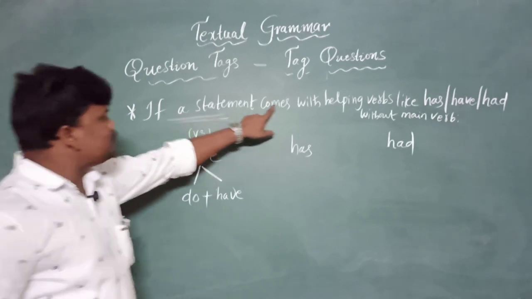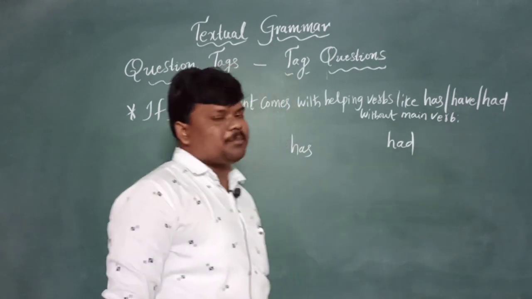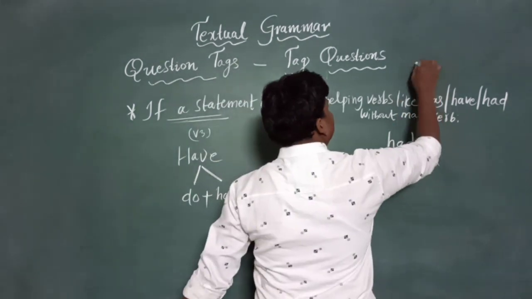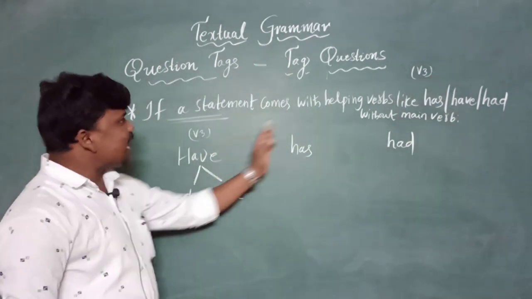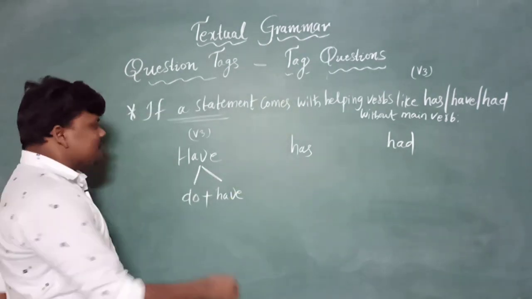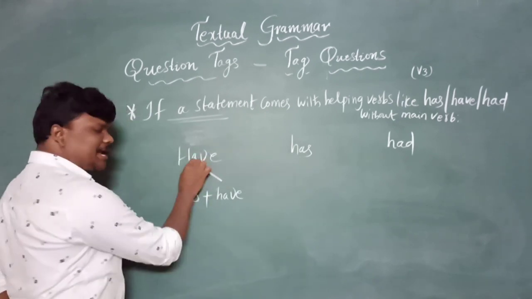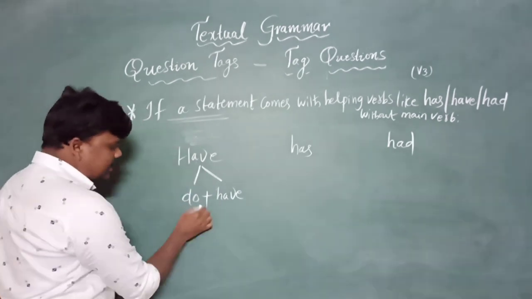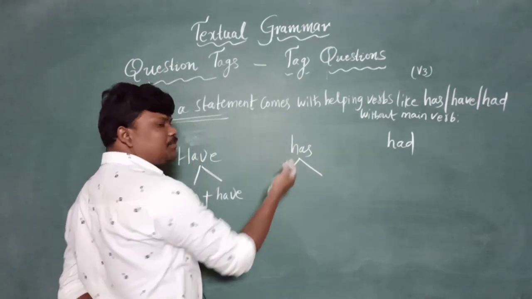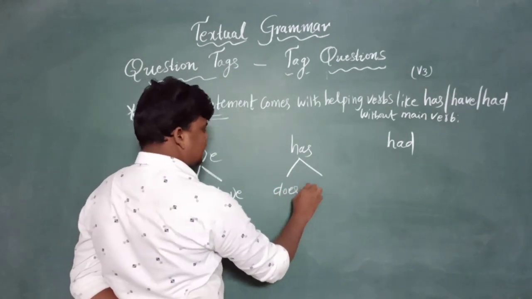If a statement comes with helping verbs like has, have, had without a main verb, basically has, have, had always follows V3 in any sentence. If those has, have, had came without any V3, then how do we need to write the answer? This time also we need to remember do, does, did. If have came alone without any main verb, take the help of do. If has came alone without any main verb by the side, take the help of does plus have.